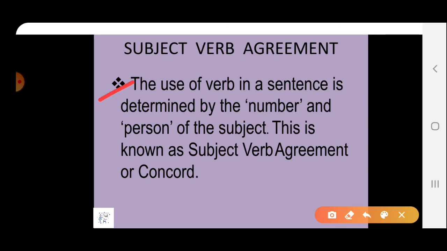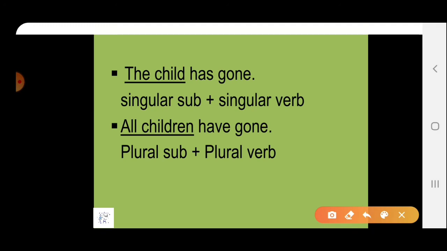The use of verb in a sentence is determined by the number and person of the subject. This is known as subject-verb agreement or subject-verb concord. How is the verb determined by number and person of the subject? Let's see. I have taken two examples here.